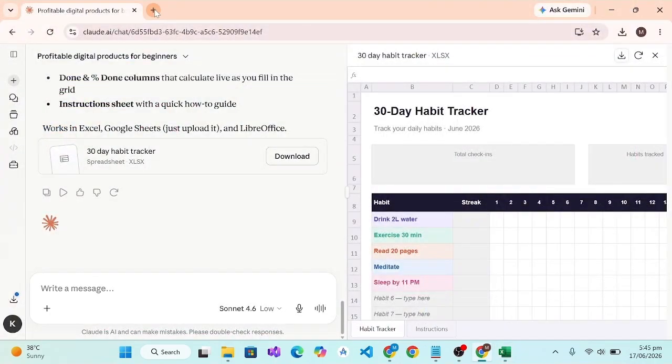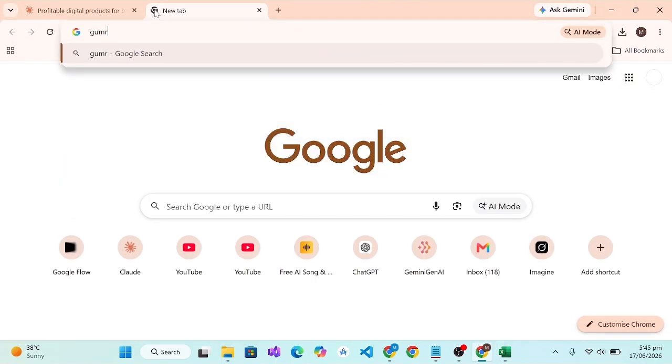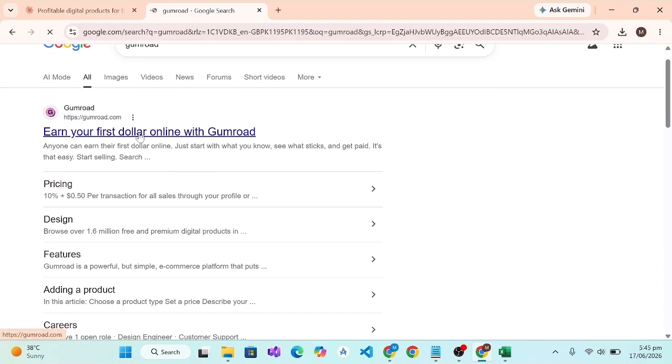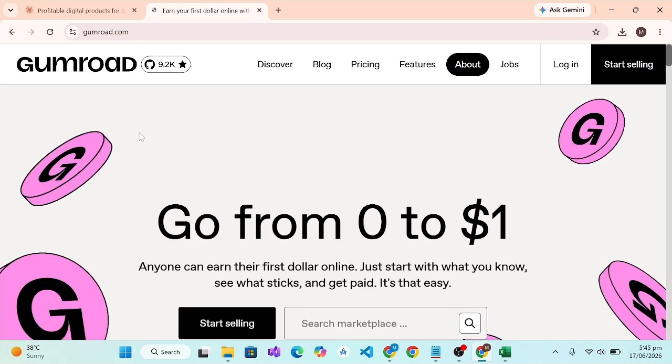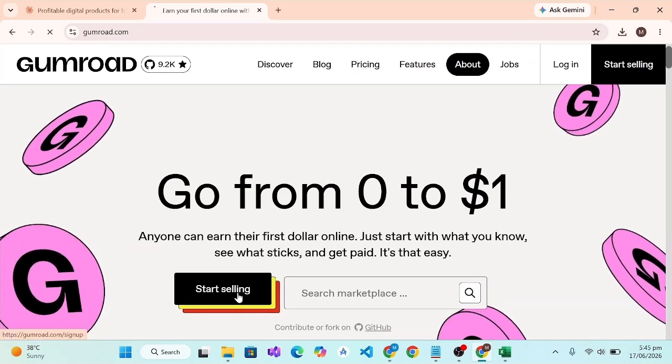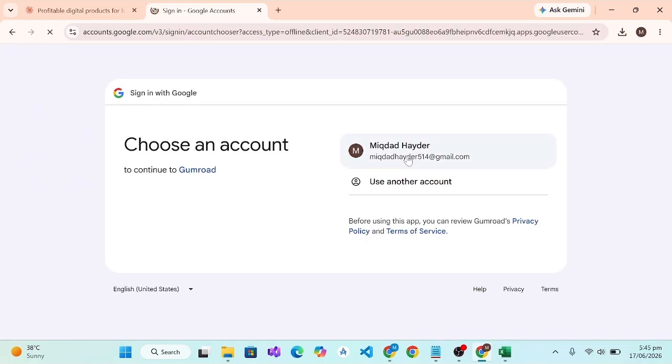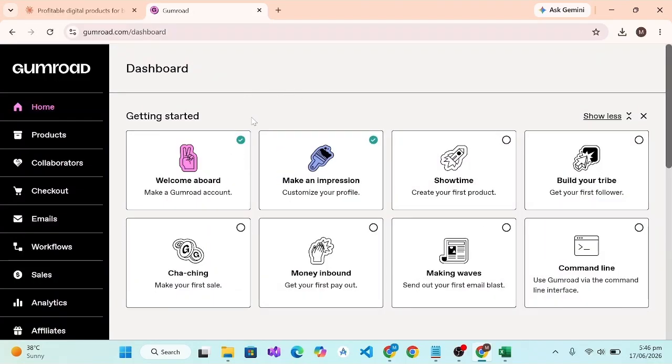So going back to Google, here we will type Gumroad, and here is our Gumroad, where we will have to upload our products. Opening this, from here you will have to start selling, and now we will have to make an account. I will go with Google, so logging in with Google. So we are successfully logged in.